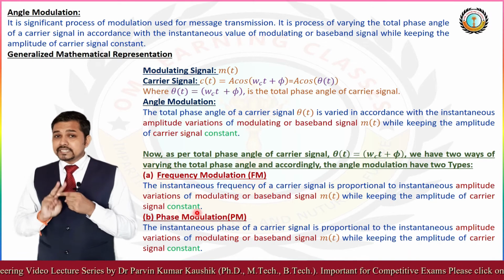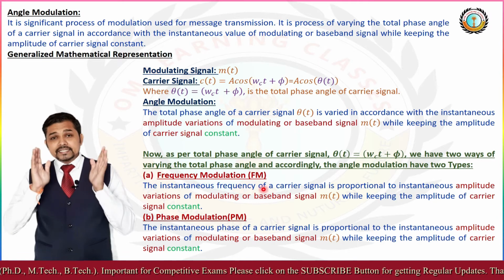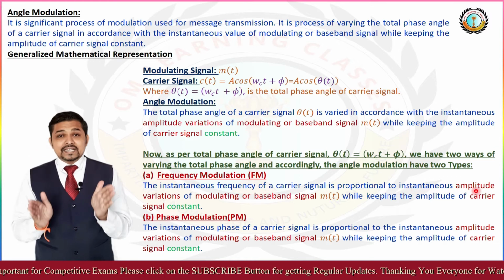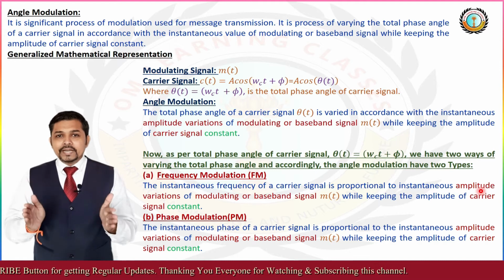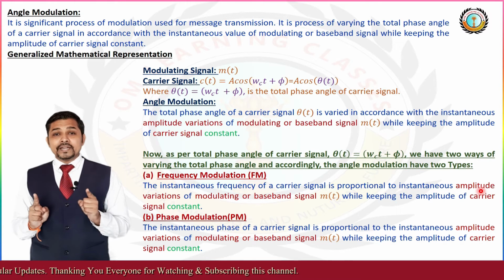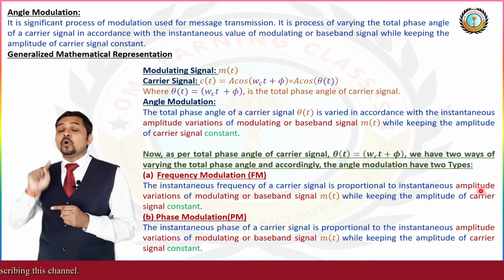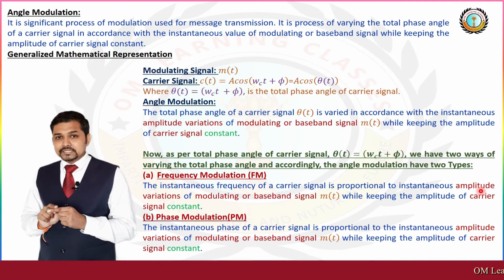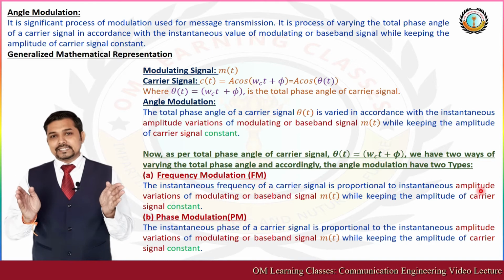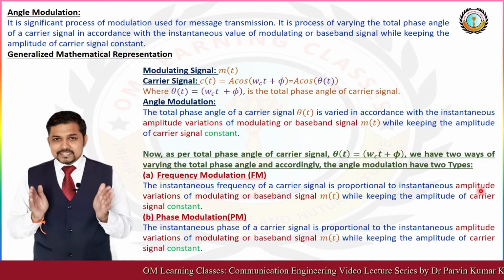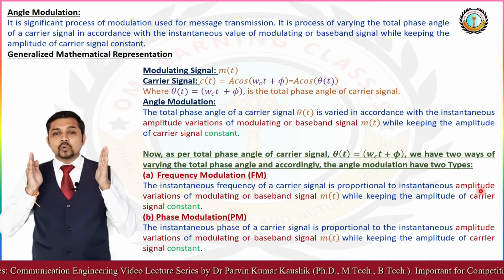I take two things in it: one is instantaneous frequency and the second is instantaneous amplitude variation of the modulating signal. According to the instantaneous value of the modulating signal, the instantaneous frequency of the carrier signal is varied and the amplitude of the carrier signal remains constant.